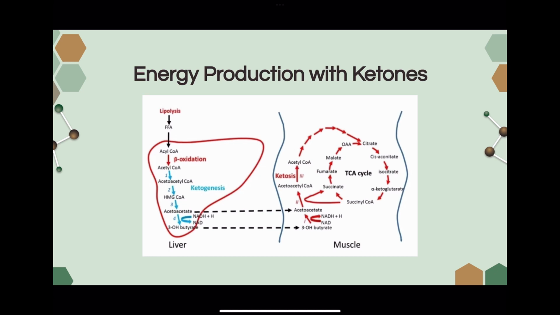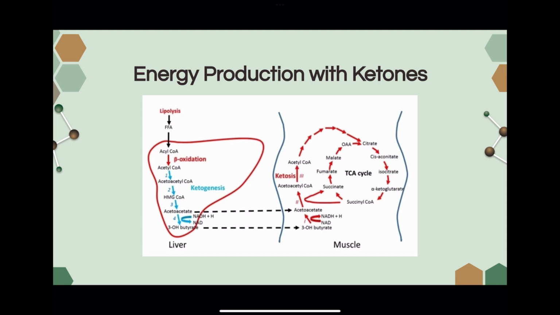So it's basically just undoing what we already did. So the first thing that happens is our D-beta-hydroxybutyrate ketone body is reversed. So if you remember, the acetoacetate molecule reacts with NADH and H+ to form that molecule. So in order to undo that, we just react it with NAD. Once you react D-beta-hydroxybutyrate with NAD, it forms acetoacetate. So now you have your acetoacetate molecule just kind of floating around in your muscle.